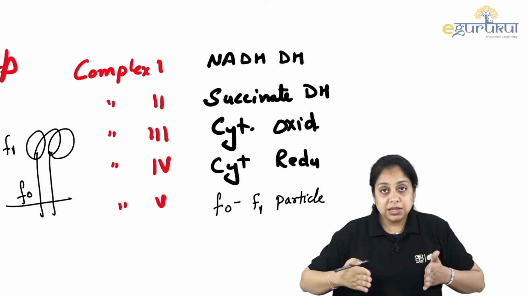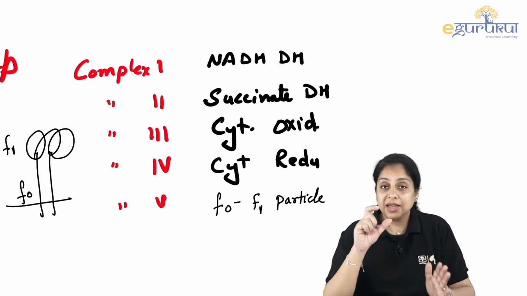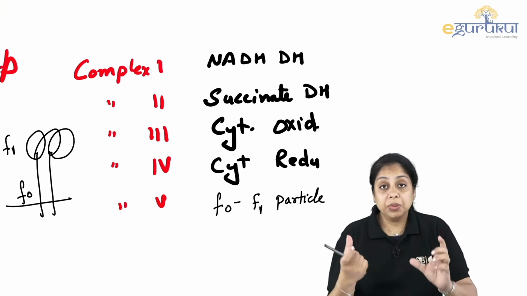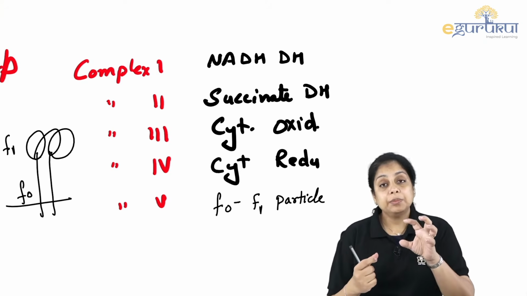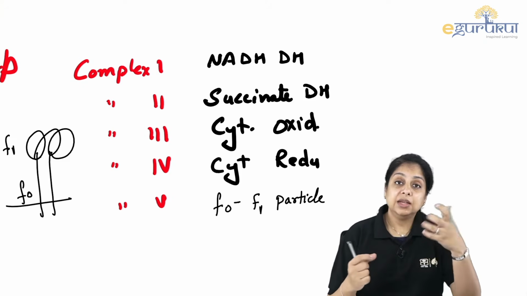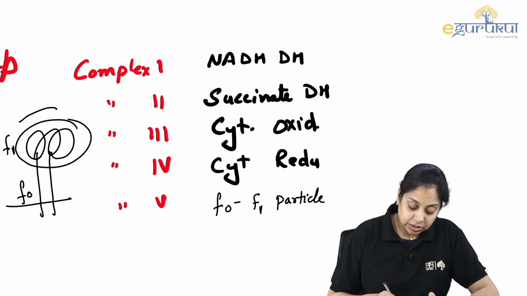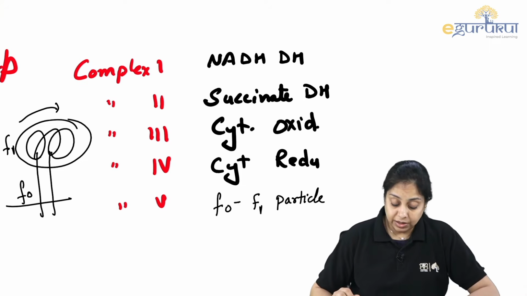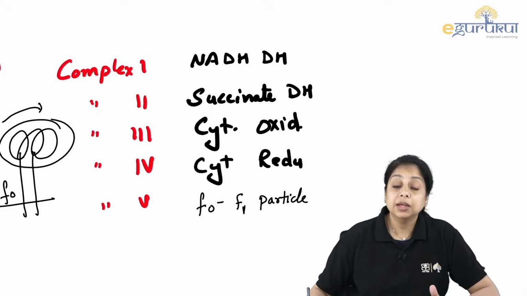F0 is just a passage so that protons can come in. When the protons are coming in, the F1 rotates. It looks like a fan which has 4 blades, and those blades are units, right? So when they accept the protons, that is carrying out the phosphorylation. So this part here rotates. This is known as F1. F0, F1 particle. Okay, so these are the names of the complexes and you should be knowing about their inhibitors.